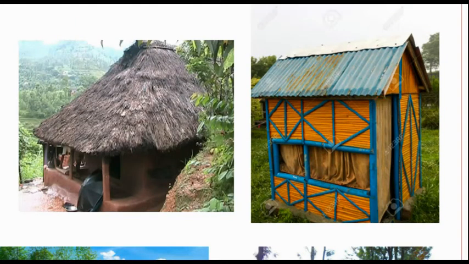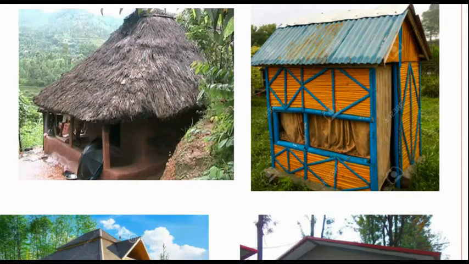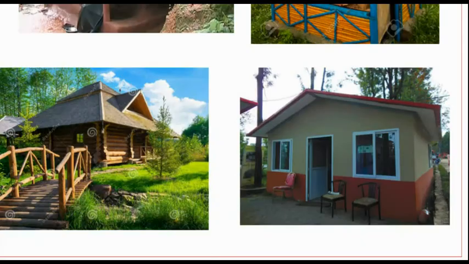Bricks are made from soil. While constructing such a house, we need bricks, and bricks are also made from soil.